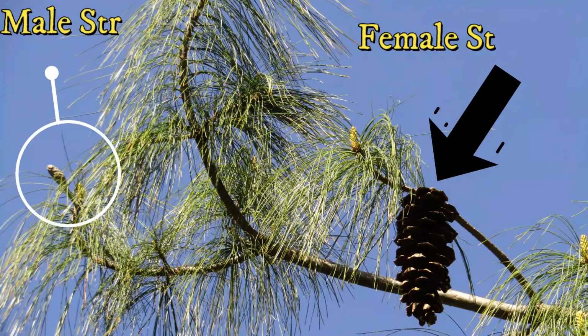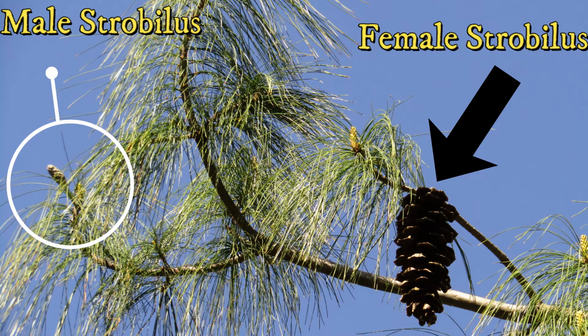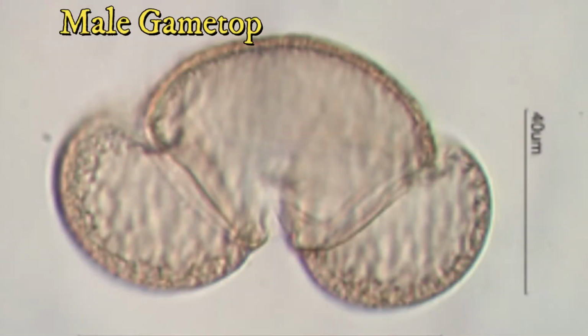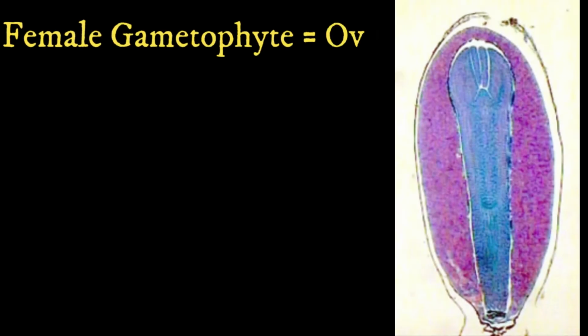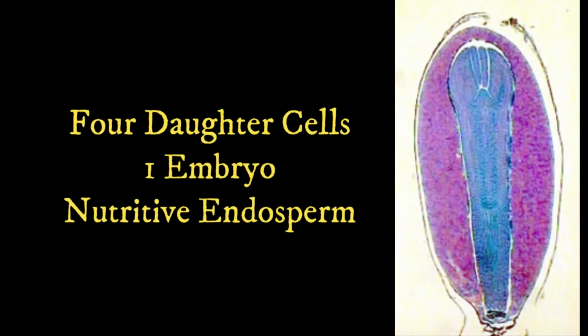The strobilus is retained in gymnosperms, with male strobili housing male gametophytes, which are essentially pollen grains, making pollen, called microspores, containing sperm. Female strobili house the female gametophyte with a megaspore that divides into 4 megaspore daughter cells. One becomes the embryo, and the rest become seed components such as nutritive endosperm.